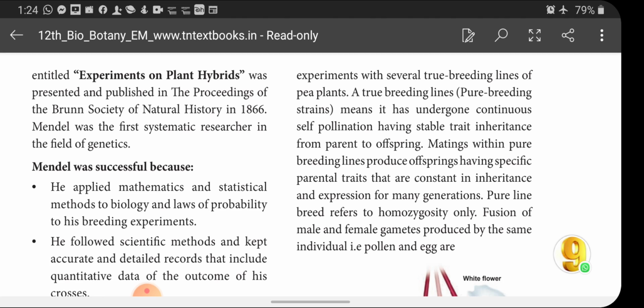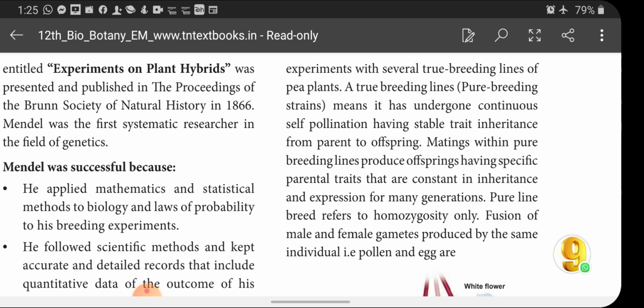The gene which is expressed in the F1 generation is called the dominant gene, and the character which is not expressed in the F1 generation is called the recessive character, or the genes are called recessive genes. This is the overall experimental reaction that took place in Mendel's experiment. Okay, so let's enter into the text, children.